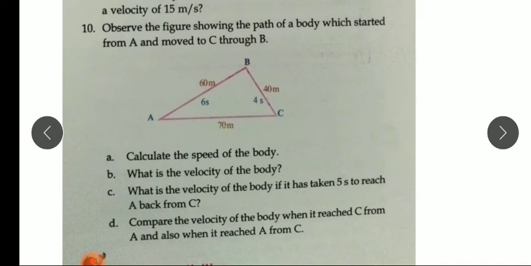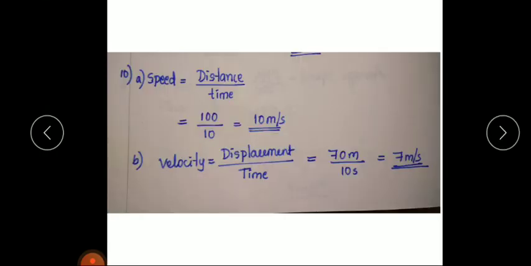The distance traveled by the body: from A to B 60 meter, from B to C 40 meters. So the total distance is 100 meter. The time is 10 second. So 100 meter divided by 10 second gives 10 meter per second. So the answer is 10 meter per second.